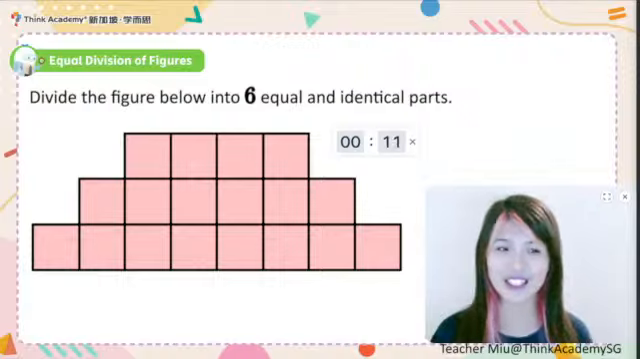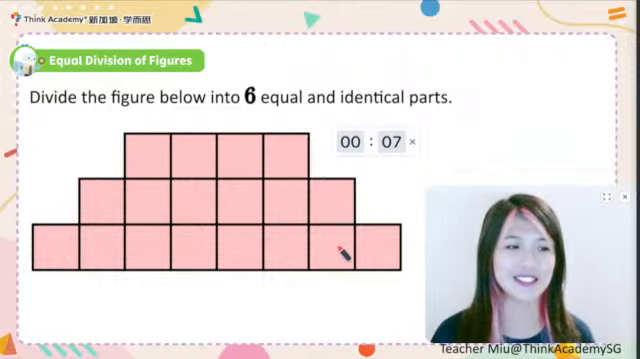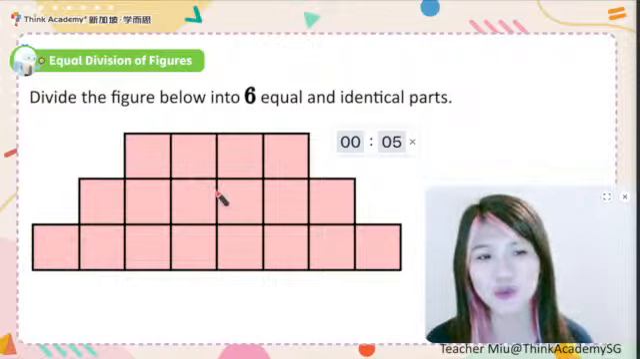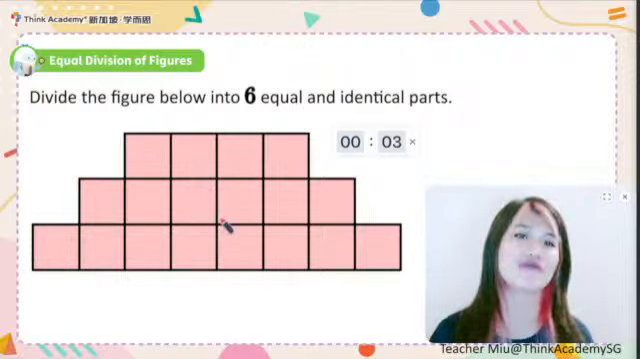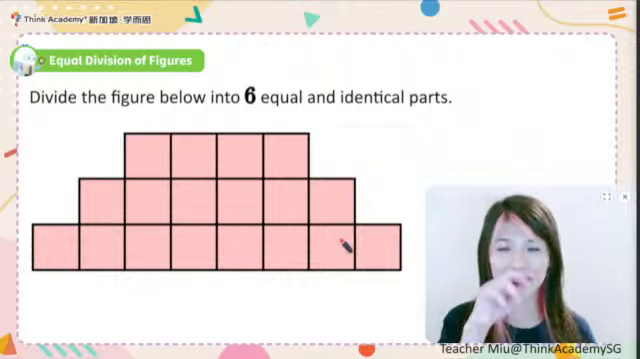Is it easy for you? Now this one is trickier, right? Because now you look at this one. This one is different from just a regular one, just like what we did. It's not regular. If it is not regular, how can we do so?